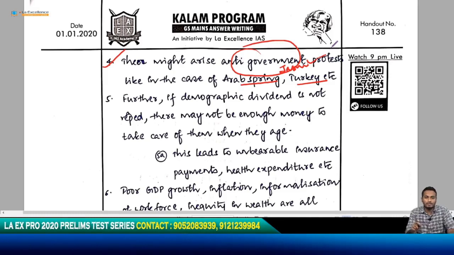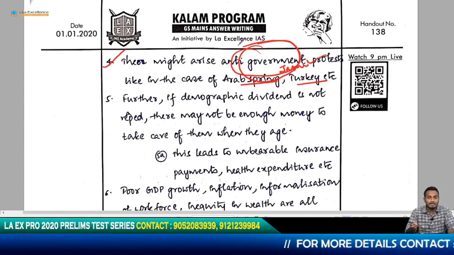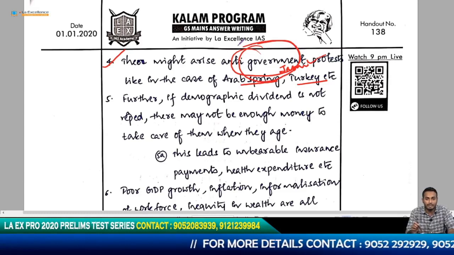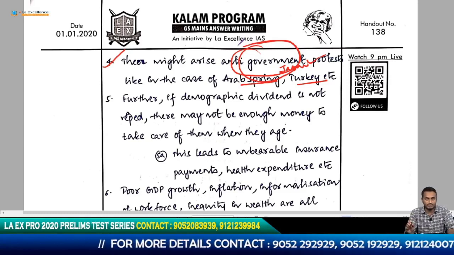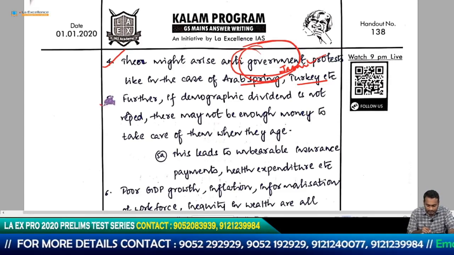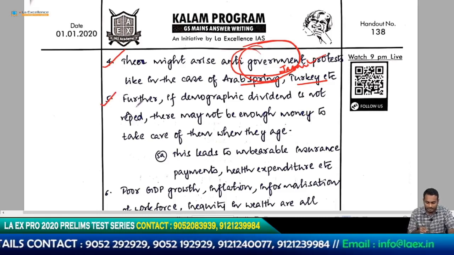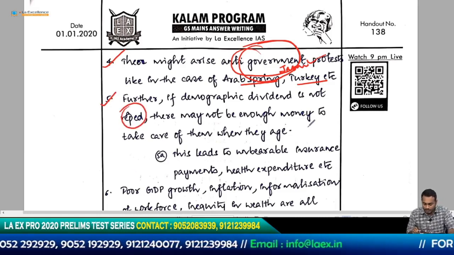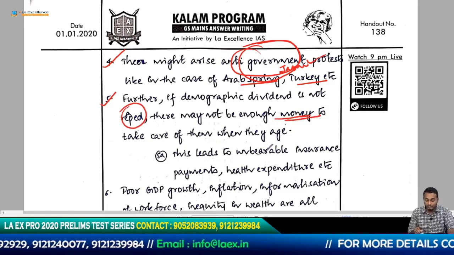Starting from Tunisia, which was the hotbed of this revolution. Anyway, that is besides the point. So these anti-government protests might increase if demographic dividend moves towards a disaster. Okay, and then he says further, if demographic dividend is not reaped, there may not be enough money to take care of them when they age.